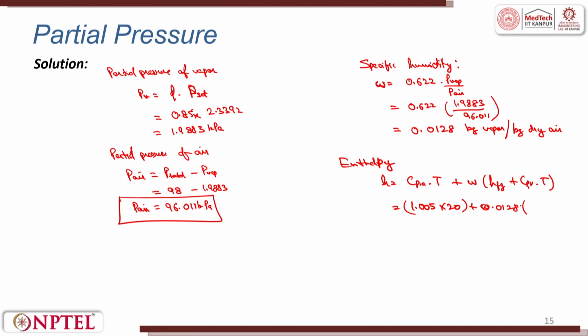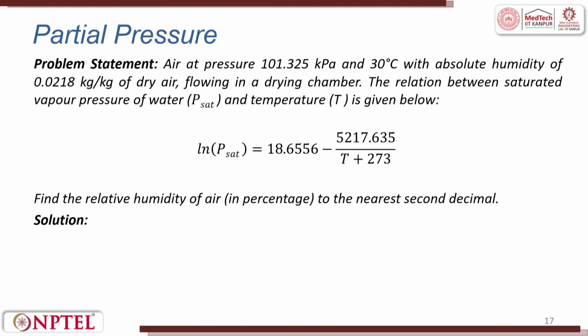This into HFG, that is 2537.4, then plus CPV value is 1.88, and the temperature is 20 degrees. So this value of H turns out to be 53.06 kilojoules per kg.